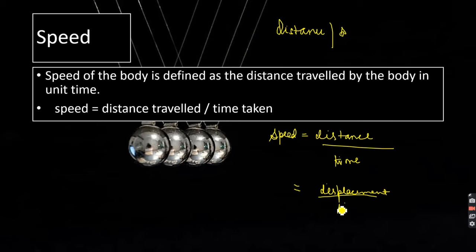by time. So indirectly what we are doing is we are just adding direction to this distance, right? So when we calculate displacement by time, that thing is known as velocity.